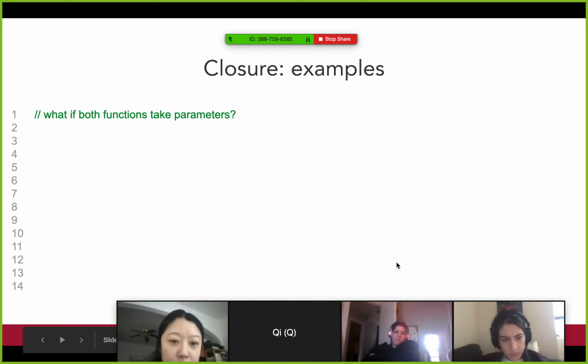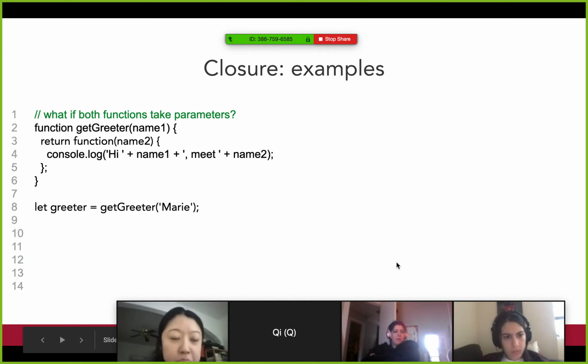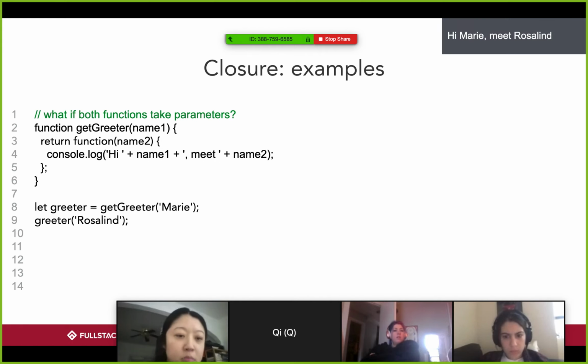All right. What if both functions took parameters? It would be the same thing. So function getGreeter of name1 returns function of name2, which console.logs "hi" plus name1, "meet" plus name2. When we run getGreeter on line 8, we pass in Mary, so name1 is Mary.